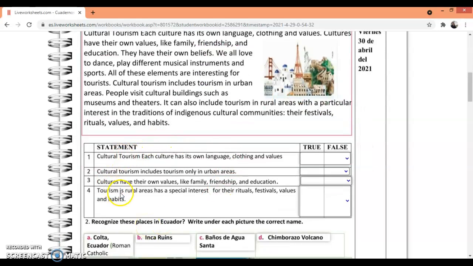Vamos a seleccionar verdadero o falso. Cultural tourism has its own language, clothing, and values. It's true. Select true. Cultural tourism includes only urban areas. This is false. Cultures have their own values like family, friendship, and education. This is true. Tourism in rural areas has a special interest in rituals, festivals, values, and habits. This is true.